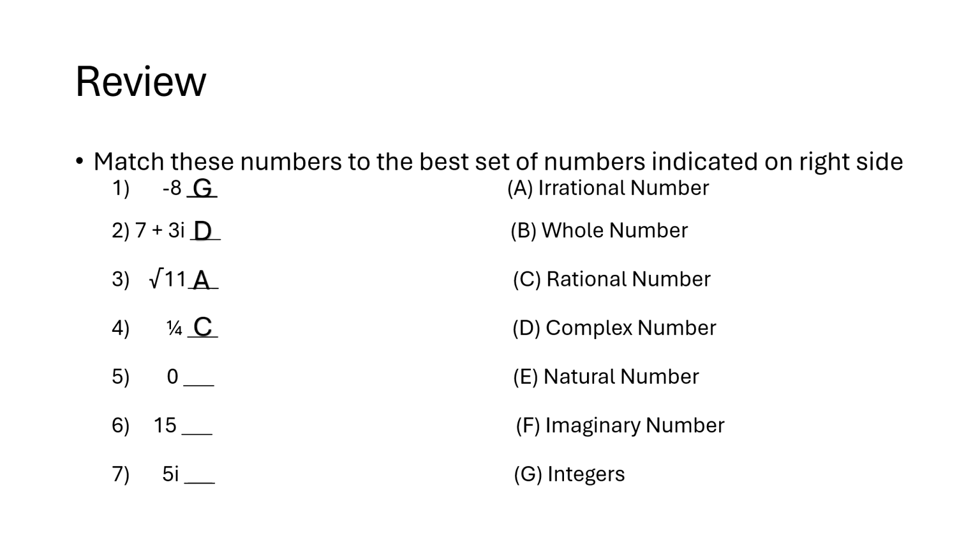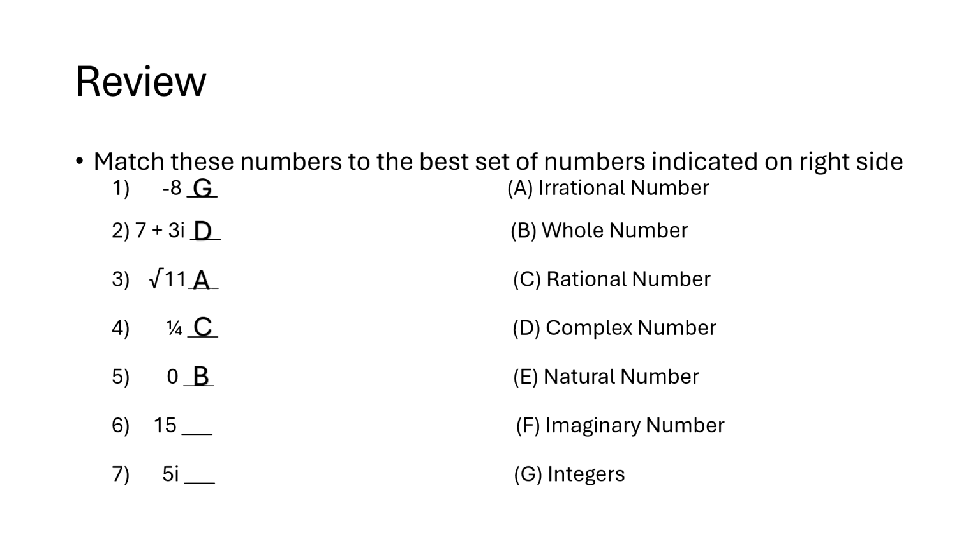Problem number 5. 0. Okay, 0 is not a natural number, but 0 is a whole number because a whole number is all natural numbers plus 0. So it is choice B for whole number.